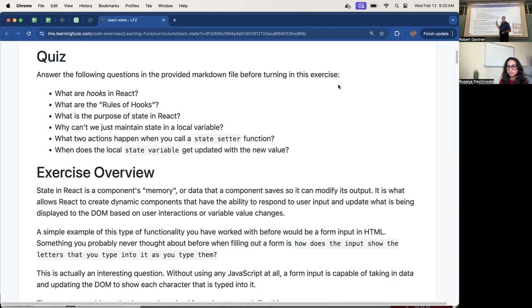And the reason for that is because React doesn't know what that variable is, doesn't know how to update it. So it can't. It's not possible in the way the JavaScript language works. So on the re-render is when the state variable gets updated.